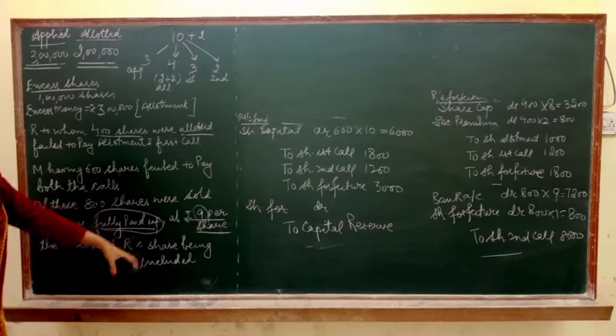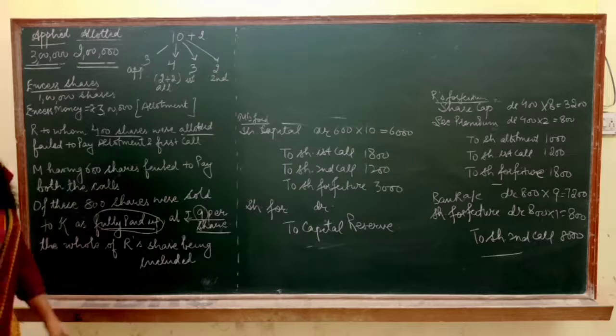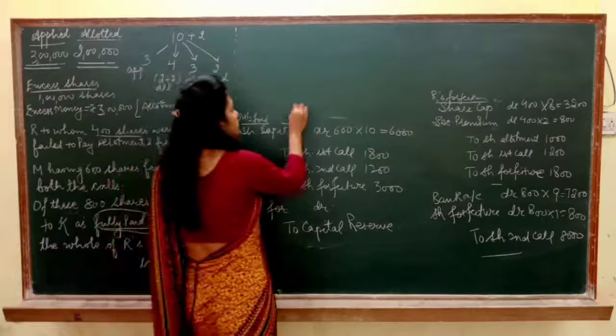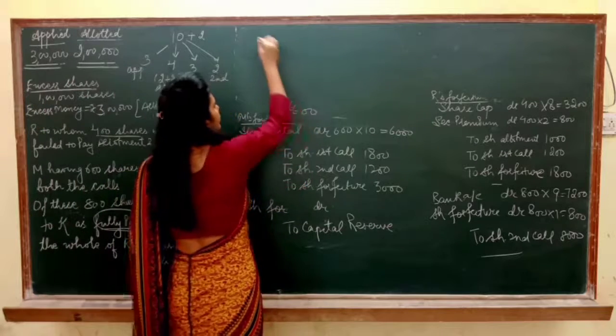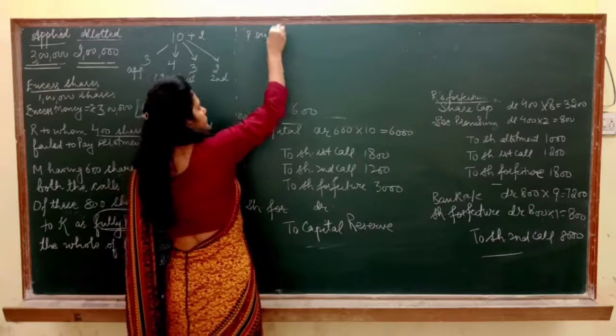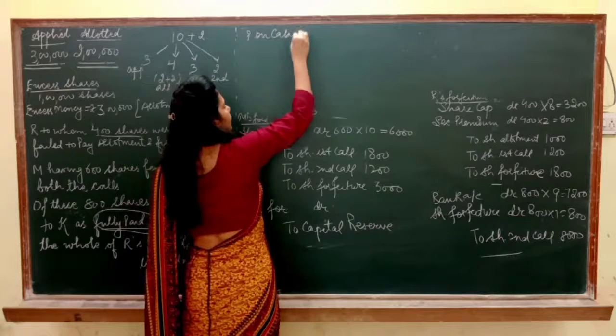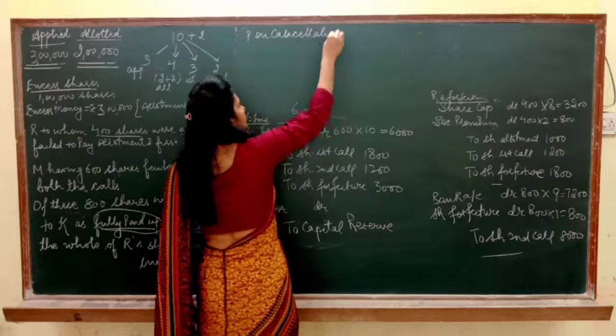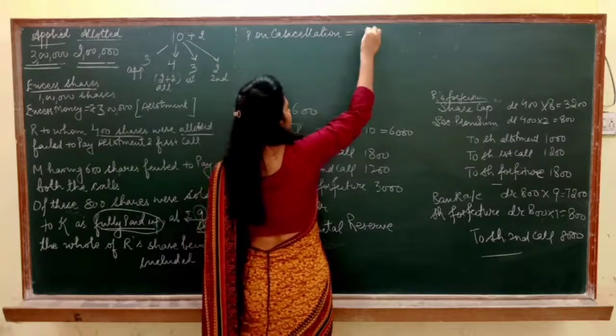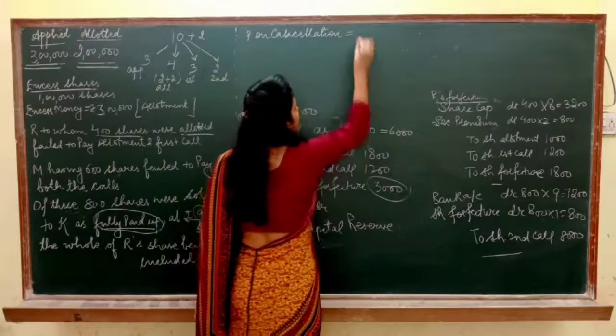And the whole of R shares being included. It means 600 shares आपने M के cancel किए. So profit on cancellation of 600 shares of M is rupees 3000.